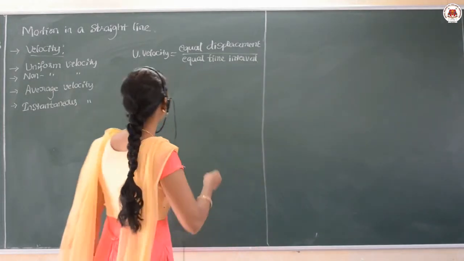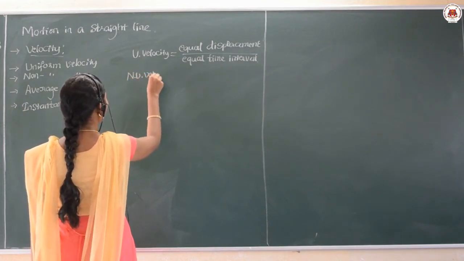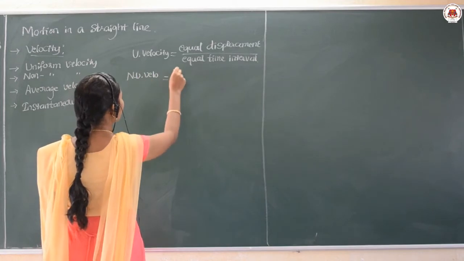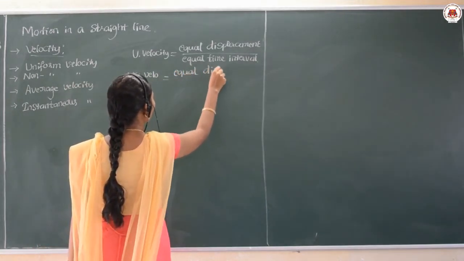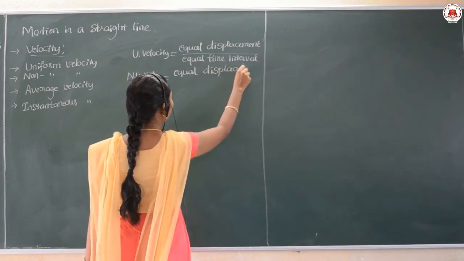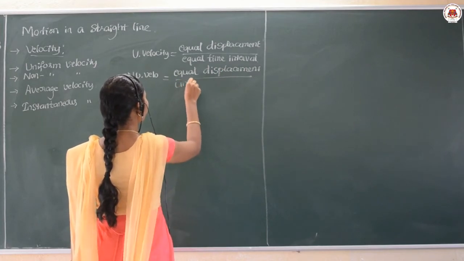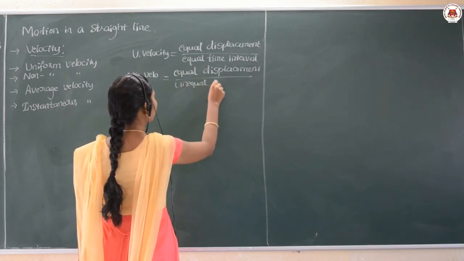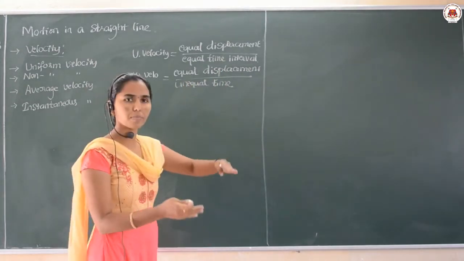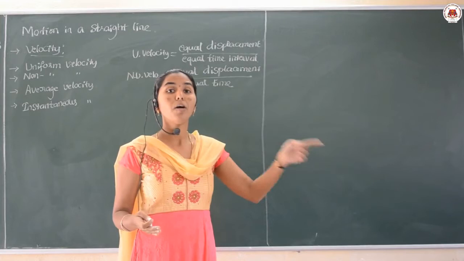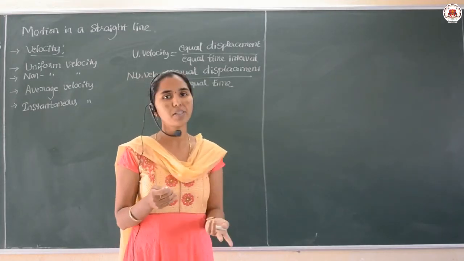So non-uniform velocity can be given as equal displacement covered in unequal time. Maybe the displacement covered by the body is equal, but the time taken to complete that displacement may change.